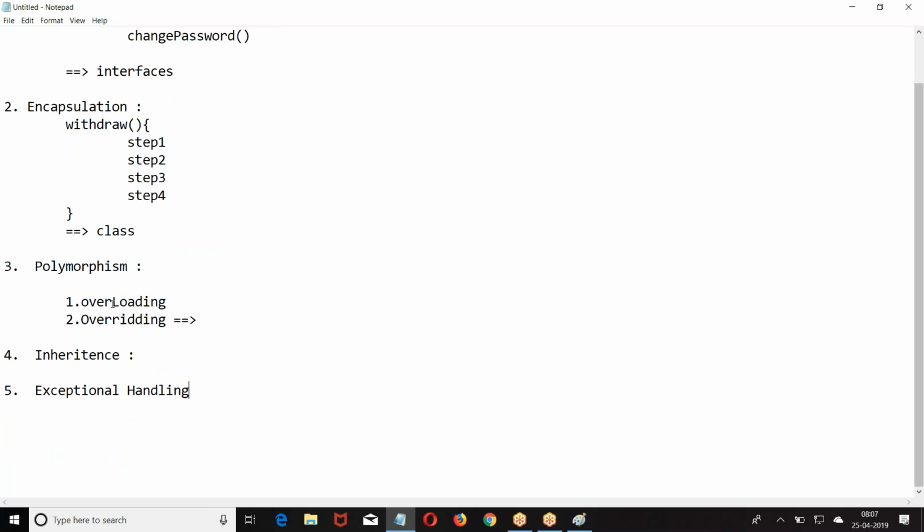What is that error? Abnormal behavior. I have to print 1, 2, 3, 4, 5, 6, but it is printing only 1, 2, 9. As per the logic, what you are supposed to do? 1, 2, 3, 4, 5.